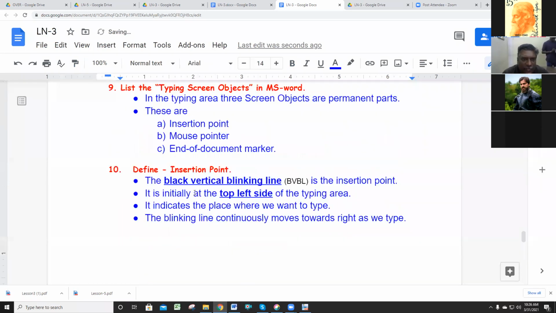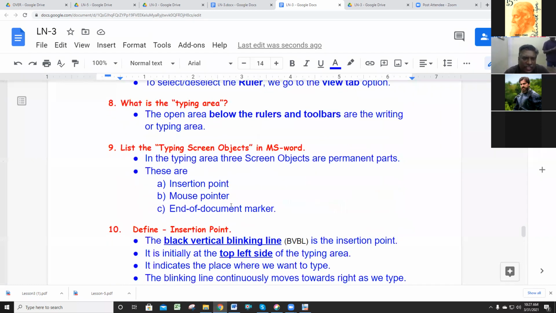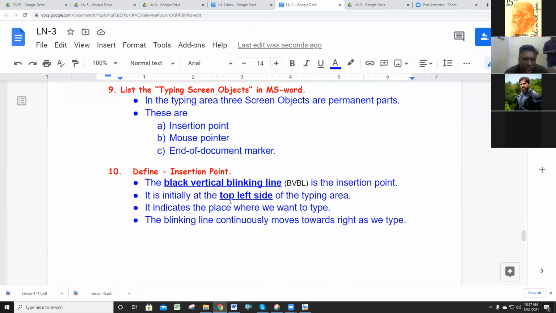First, what is typing area? The typing area means the white screen only, no? In MS Word, the open area below the ruler and toolbar, a typing or writing area, is there. That is called the typing area. So what are the options there? One is insertion point, mouse pointer, end of the document marker. So we'll discuss one by one.